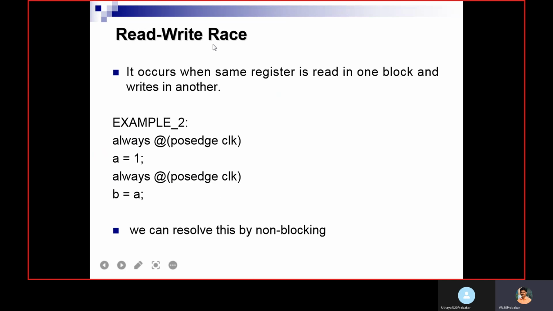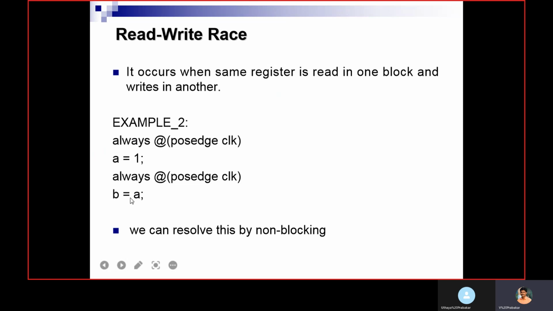Then read-write race. It occurs when the same register is read in one block and written in another block. In this always block, at the passage of the clock, we are writing a value to A. In this always block, at the passage of the clock, we are reading the value of A and assigning it to B. Both always blocks start at the same time.